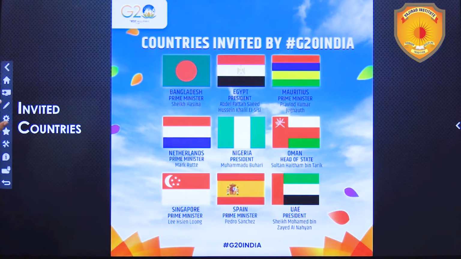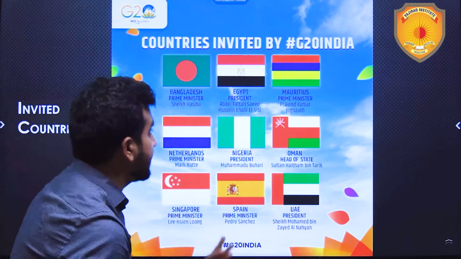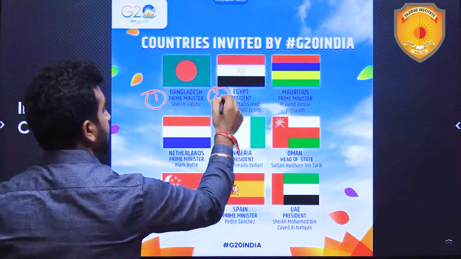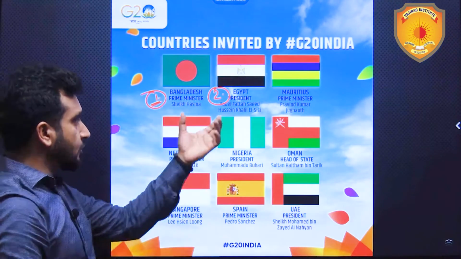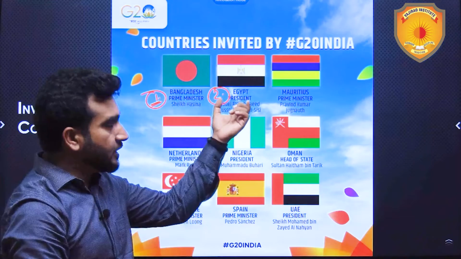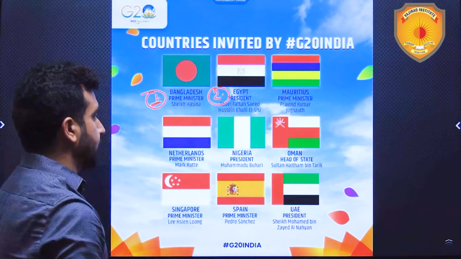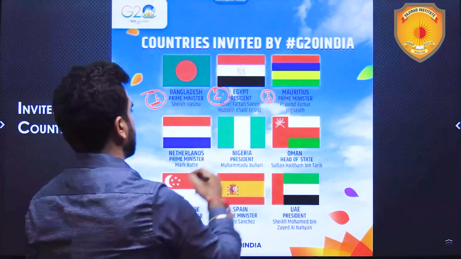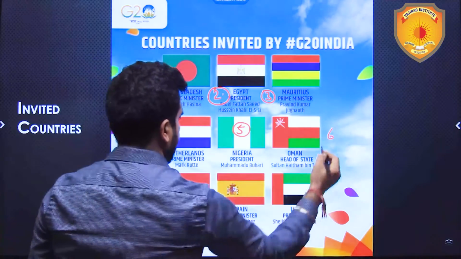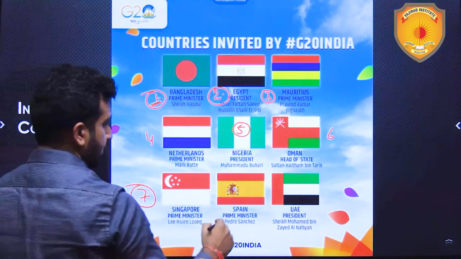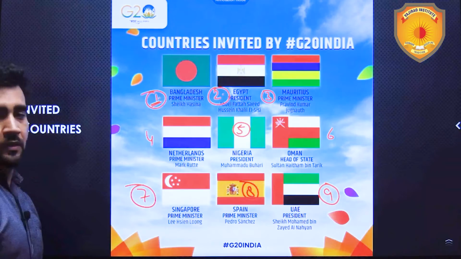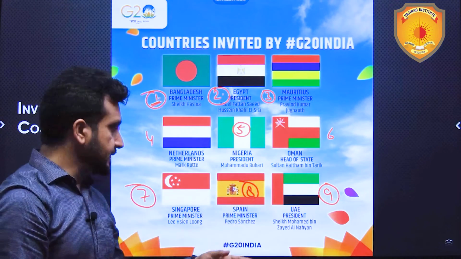Now, invited countries. We know the 20 countries, but some countries have been invited to G20. First is Bangladesh. Second is Egypt. Now, when the Prime Minister of India visited the USA, on his return he also went to Egypt and gave a formal invitation to the Egyptian president to come. Third is Mauritius. Fourth is Netherlands. Fifth is Nigeria. Sixth is Oman. Seventh is Singapore. Eighth is Spain. And ninth is UAE. So they are being invited as special guests.